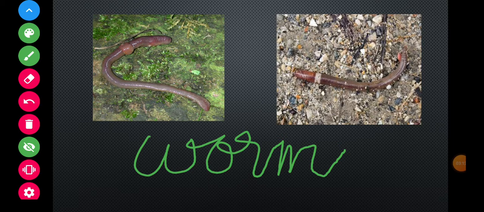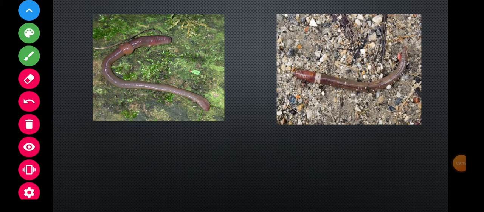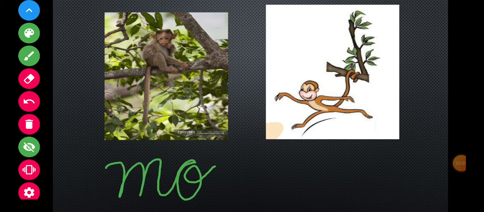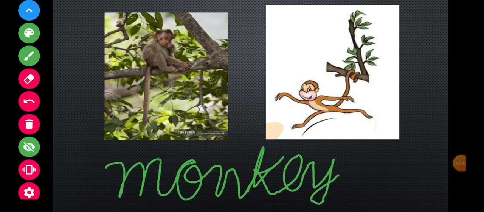Worm or earthworm. Okay, children. Now, many of you have seen these on your roofs, children. Yes, children. This is the picture of a monkey. Monkey.